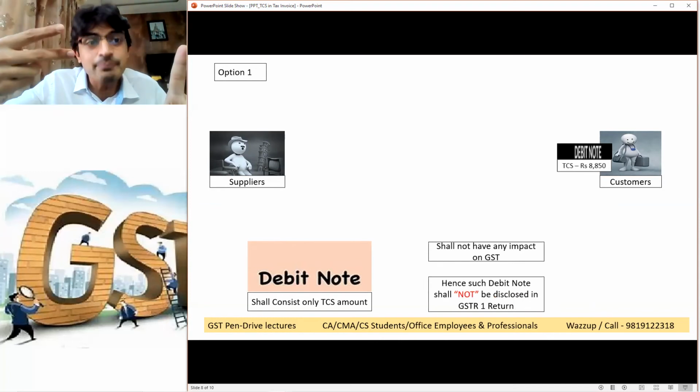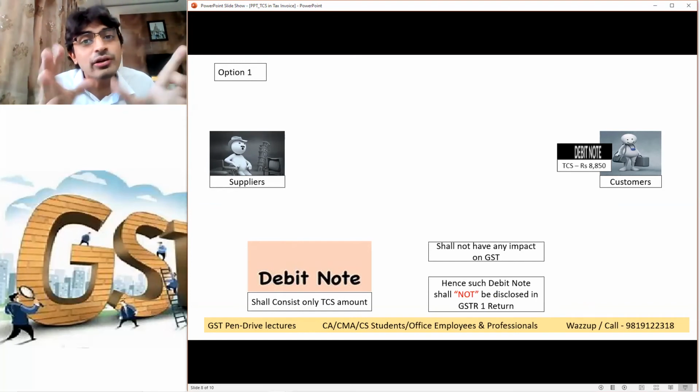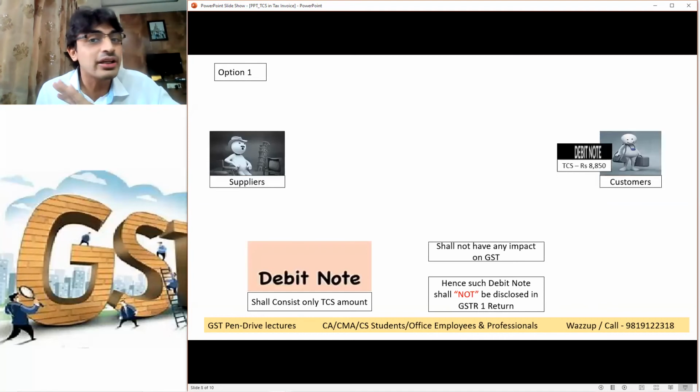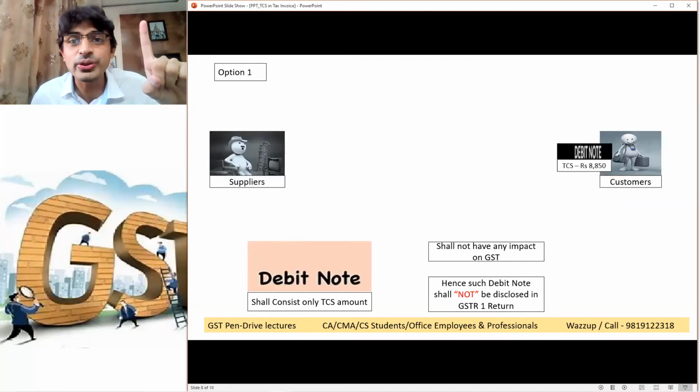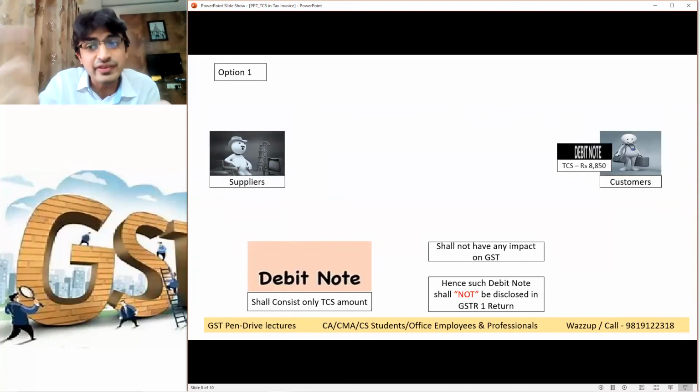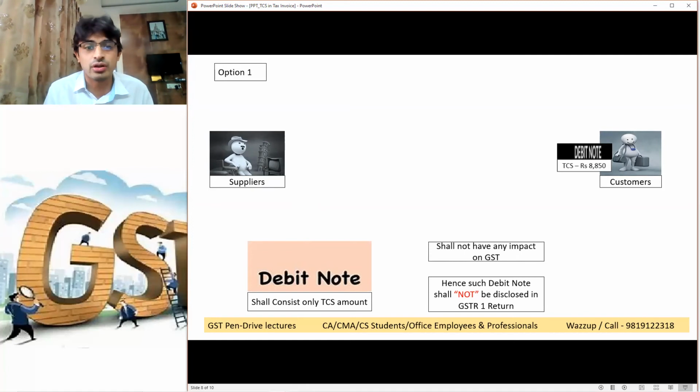It shall not have any impact of the GST. Since there is no impact of GST, there is no requirement to disclose it in GSTR1. So this 8850 is not to be disclosed in GSTR1. So your invoice is now 1 crore 18 lakh and your GSTR1 will also be 1 crore 18 lakh. TCS is a separate debit note. This is option 1. But workload will increase. We have to do the compliance and all. So sometimes raising a debit note is difficult. So what is option 2?